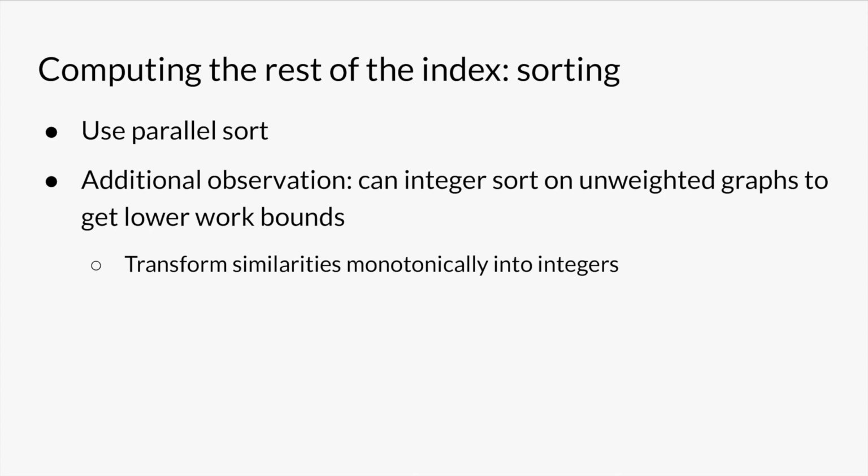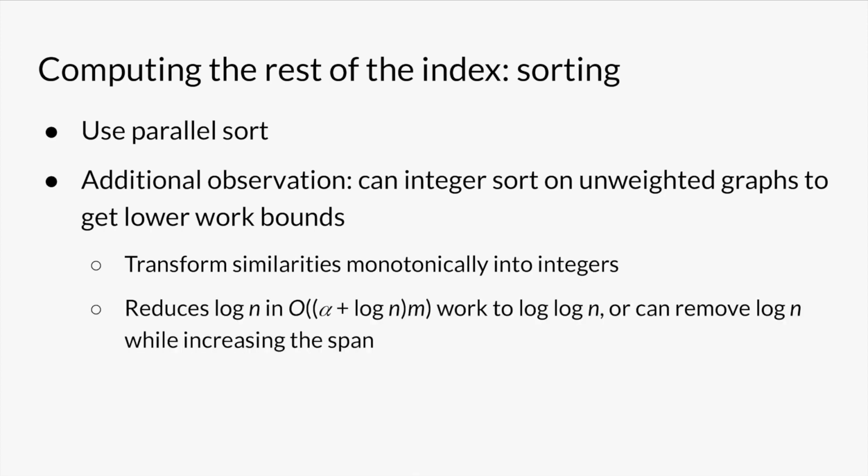The sorts are keyed on similarities, not integers, but it turns out that we can transform the inputs and combine arrays so that integer sort works out. This lets us drop the log n factor in the index construction work and replace it with a log log n factor, or we can drop the factor altogether in exchange for boosting span to a small polynomial in n.